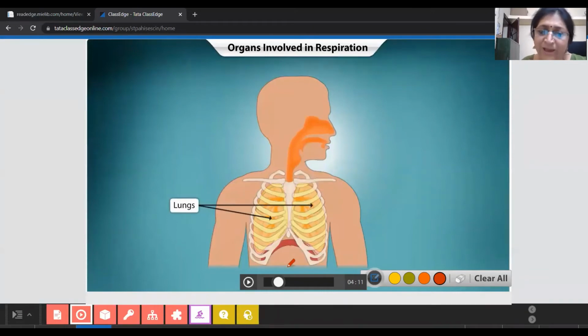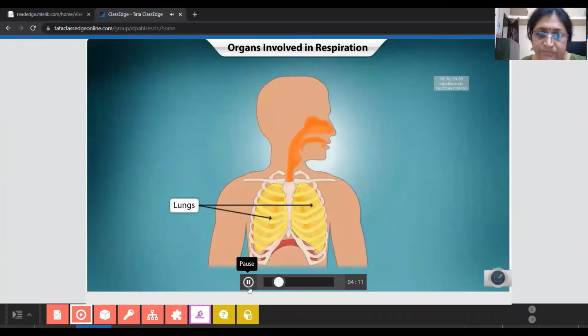And when we want to exhale carbon dioxide and water, the diaphragm goes up and makes the cavity small, creating pressure, and due to this pressure the carbon dioxide and water are exhaled. So the role of the diaphragm is very important in the exhalation and inhalation of gas. Okay, just see this.